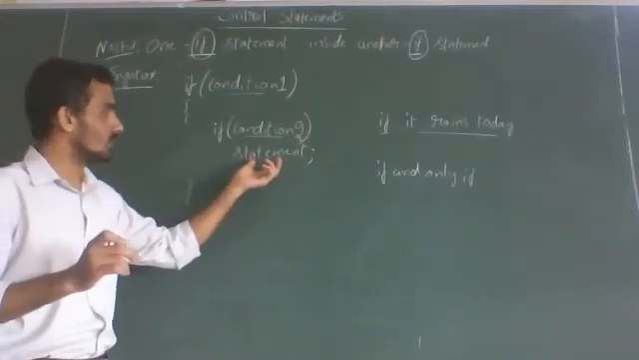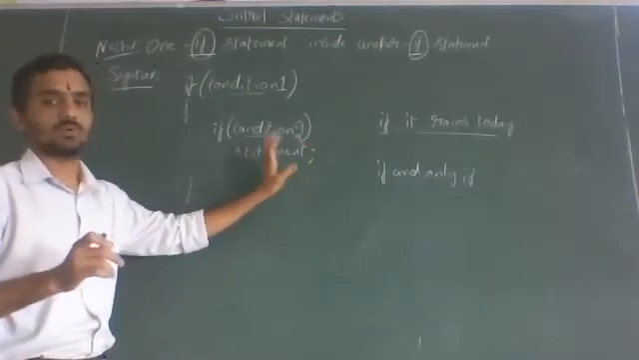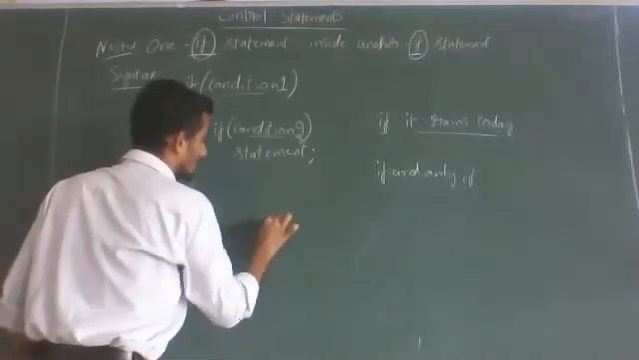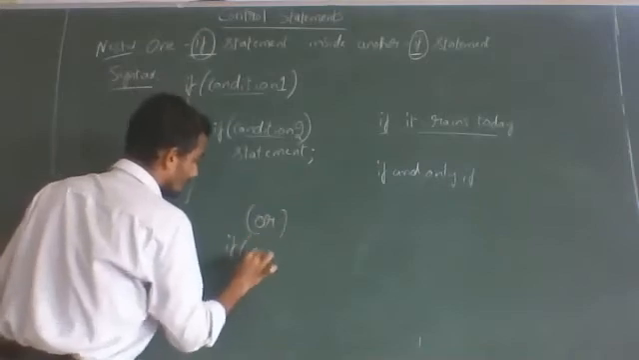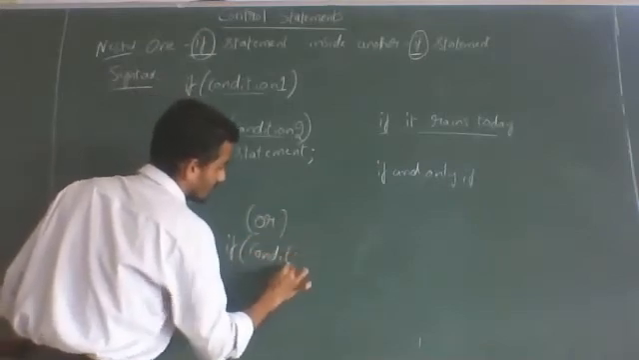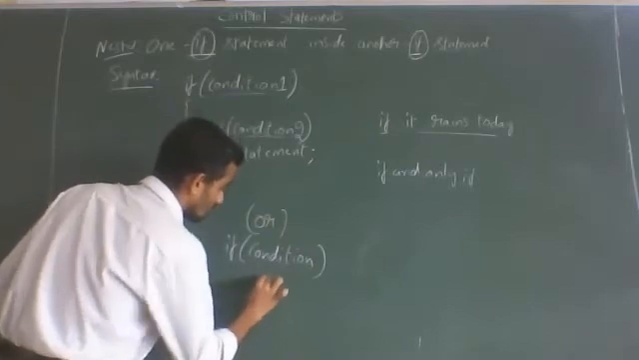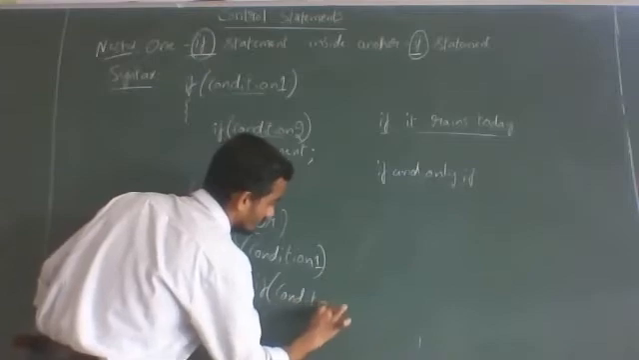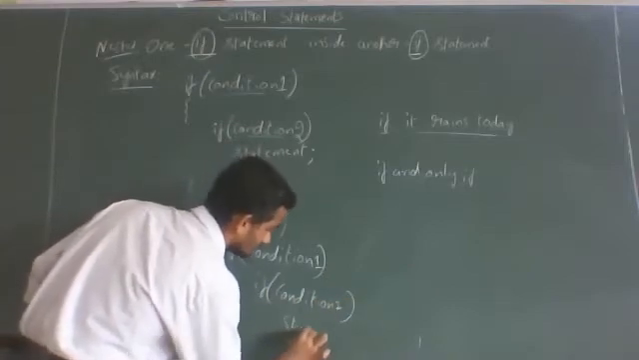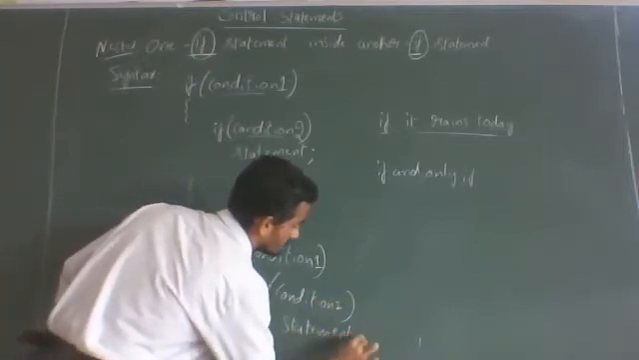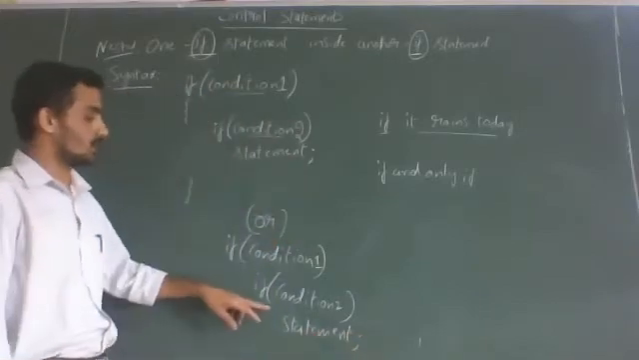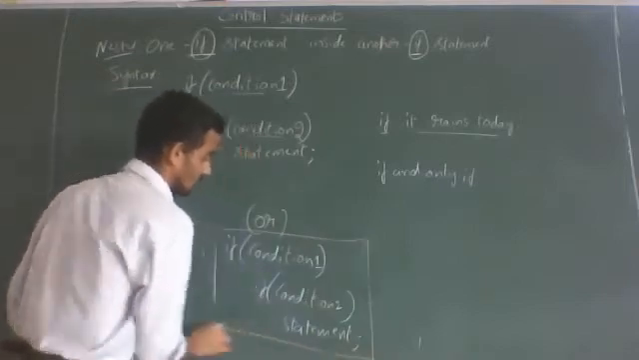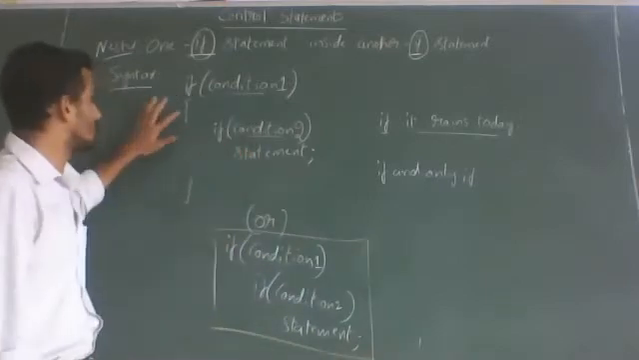See, there is only one statement, so I will not write statement 1 or 2 or 3. Okay, only one statement is there. So this can even be written as if condition 1, if condition 2, statement. In this way also you can write it. Here I have not written opening brace and closing brace. This is also correct. If you are feeling confusion, then you put opening brace and closing brace.